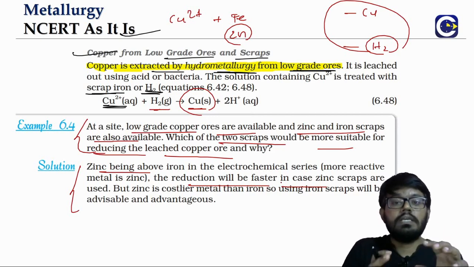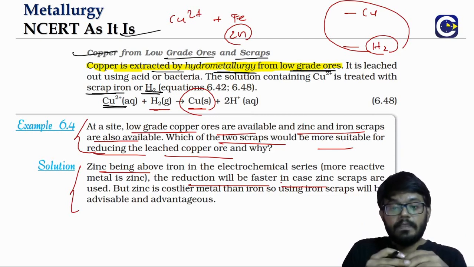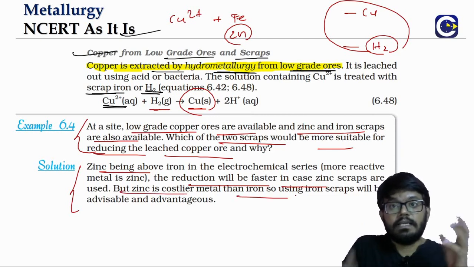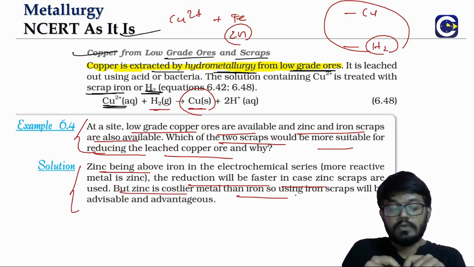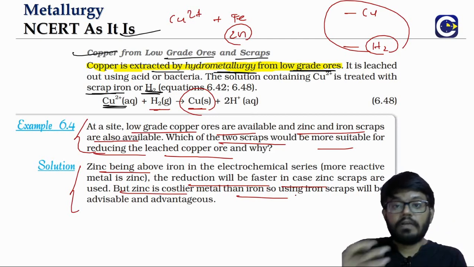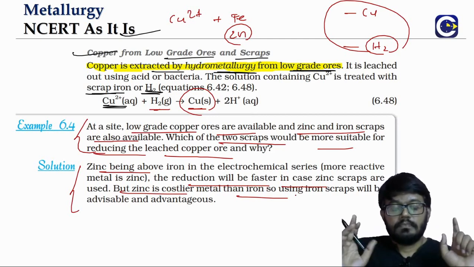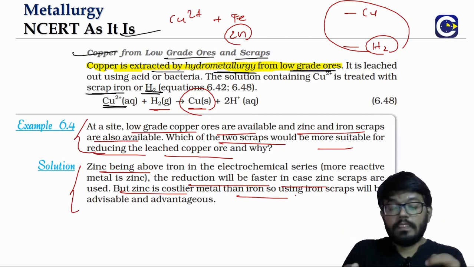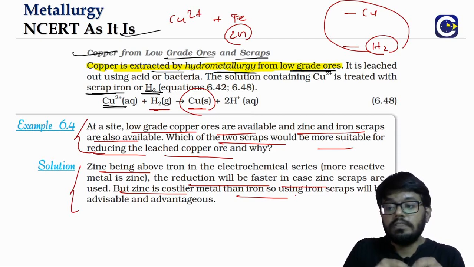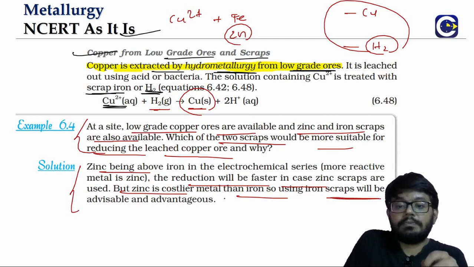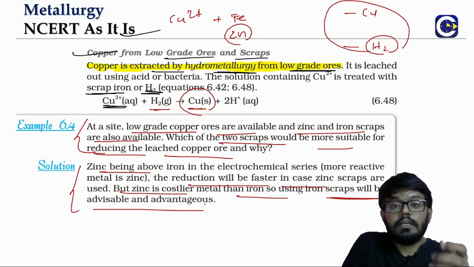But when it comes to the cost aspect, zinc is a costlier metal than iron. So remember, it's always about the cost when you're doing something at the industry level. Hence, we will prefer using iron rather than zinc. The more favorable reaction is the reduction using zinc, but since we also consider the cost, and zinc is more costly, we will use iron scraps because it is cost effective.